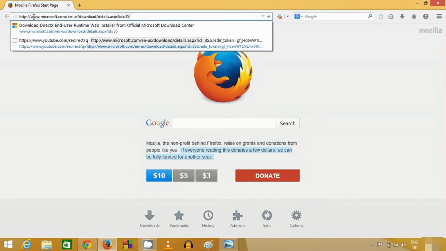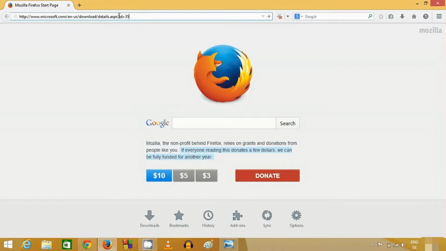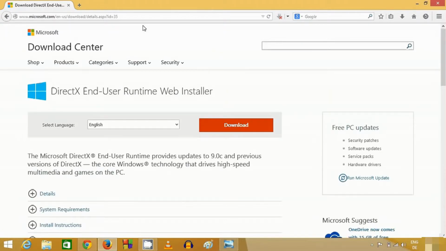This link is from www.microsoft.com/whatever language you want to choose/download/details.aspx?id=35. I'm going to post this link in the description so that you can click it and download DirectX, or you can browse this website to download DirectX. Just click this link, and it will lead you to this website from Microsoft, and here you can find the DirectX End-User Runtime Web Installer.